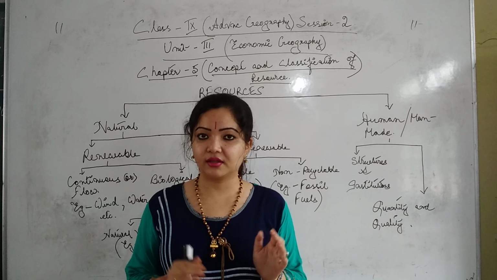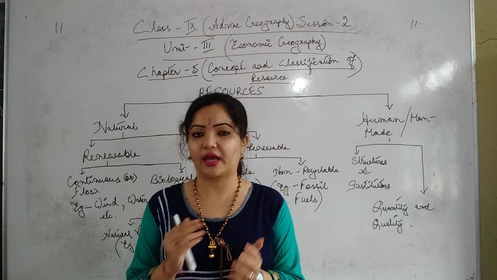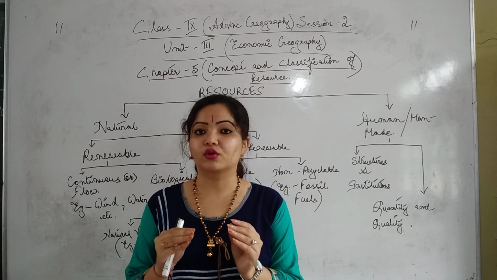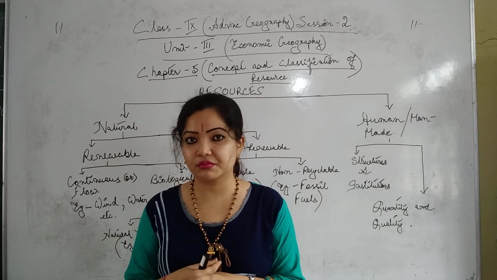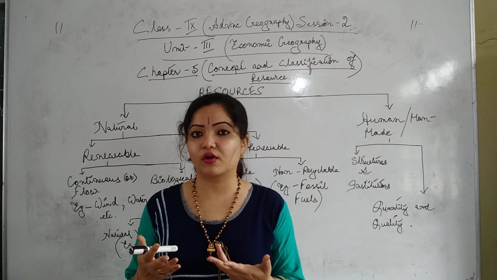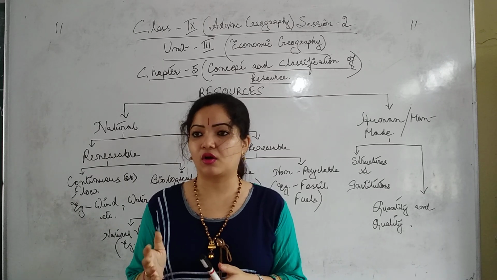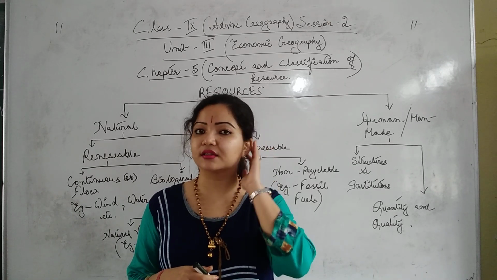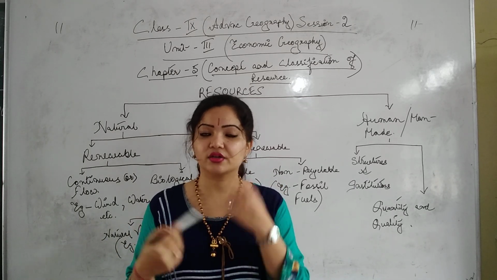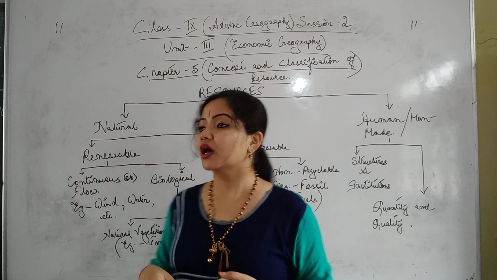When a particular commodity, item, good or anything else has some kind of utility towards human society, when human beings want that particular thing for their desires, and it fulfills their needs and demand, those particular things can be known as resources. Natural resources can be further classified into renewable and non-renewable resources.